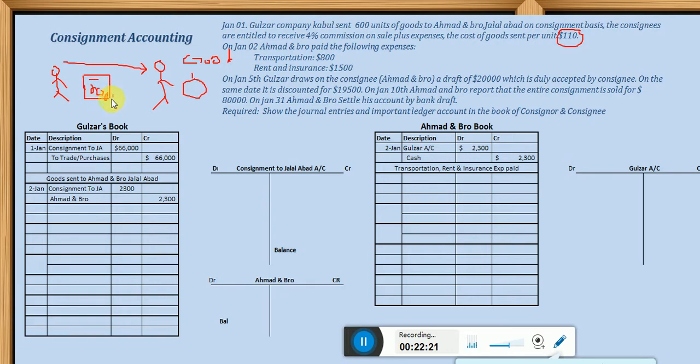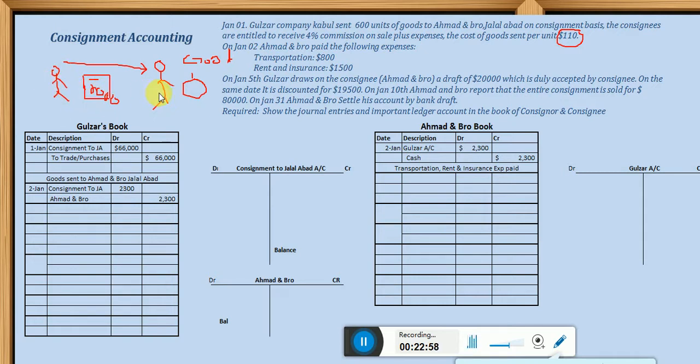Once again, the consignor is just ordering the consignee and telling him to accept this draft. So this is only a document, and the consignee is signing and accepting. The consignee will have to pay this draft to the holder of the draft.